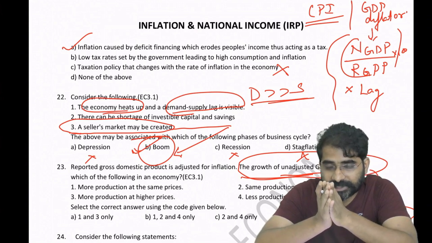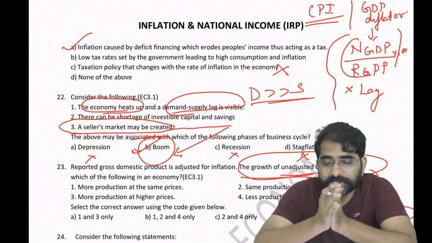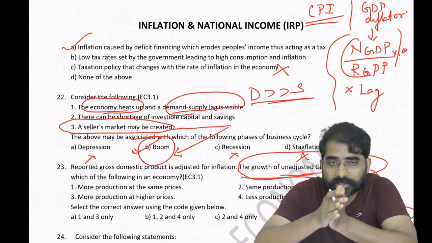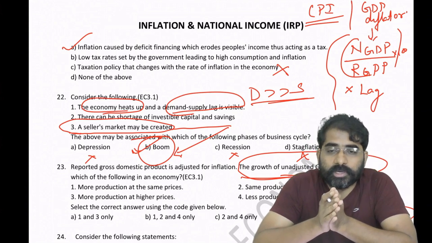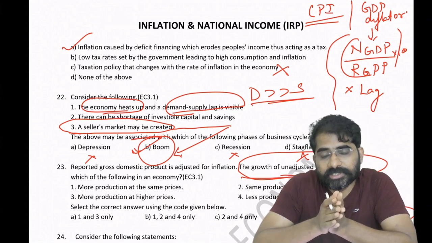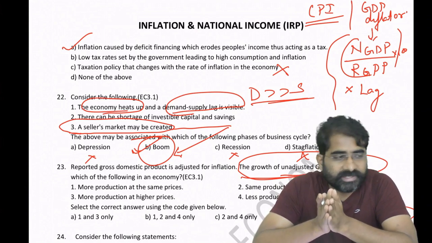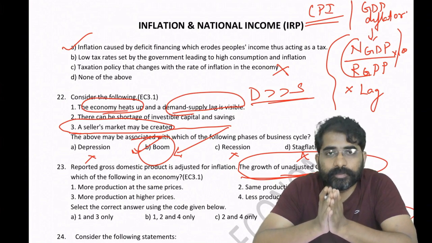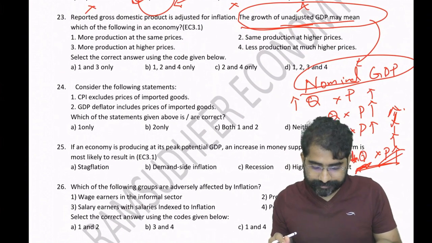These aspects like oil and food, which are imported items, are not included in the GDP deflator, but they are included in the consumer price index. So because of these two reasons, one is lag, another is non-inclusion of imported goods, though GDP deflator is more comprehensive, we are not going to take it for policy making. Okay, so go to the question.